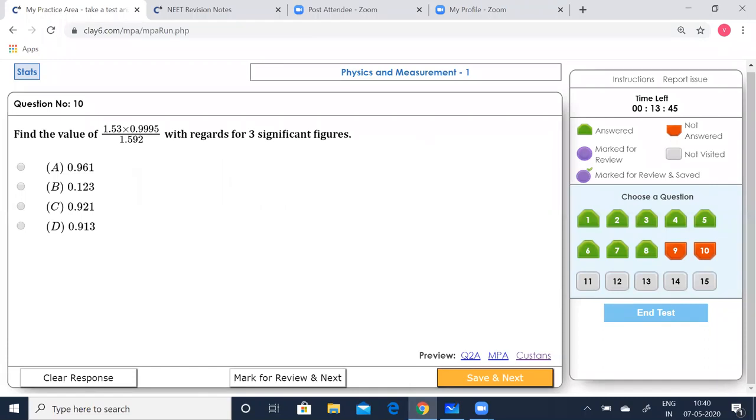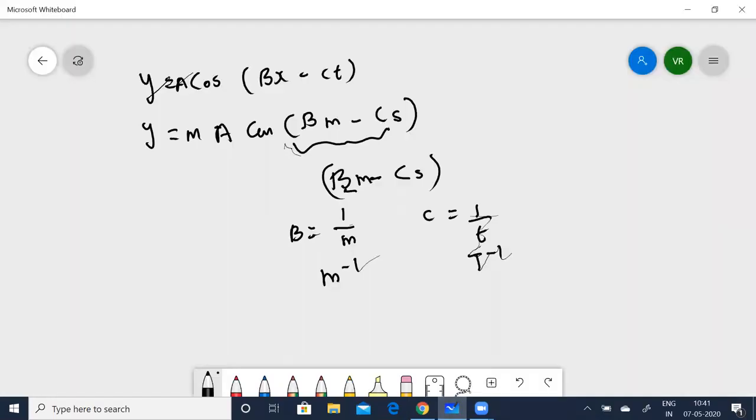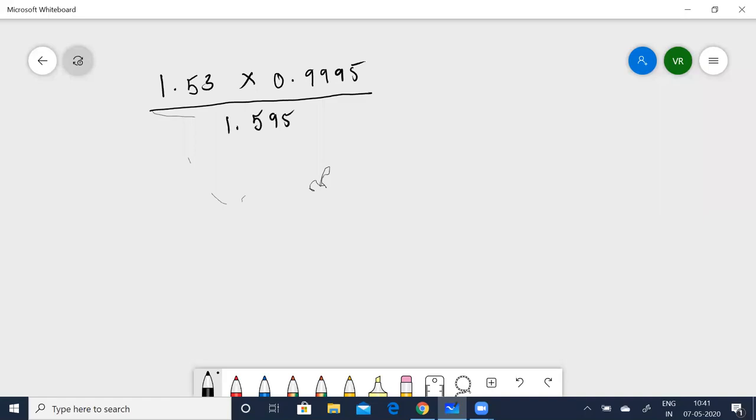Now coming to the significant figures, which we were talking about earlier. Find the value of 1.53 into 0.9995 divided by 1.592 with regards to three significant figures. Okay. Let us solve this. So it's given 1.53 times 0.9995 divided by 1.595. Okay.